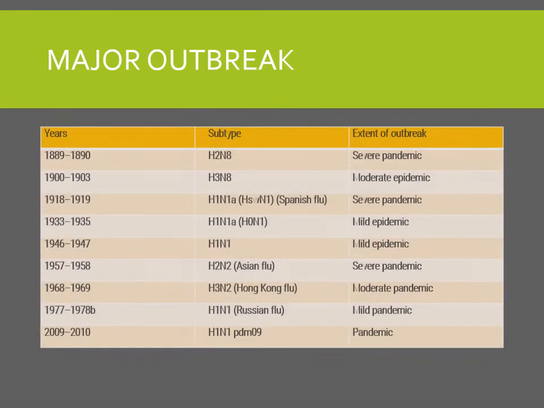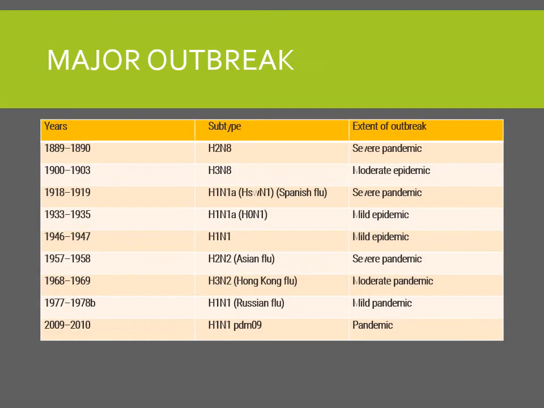Now, what major outbreaks have already taken place for this influenza virus? There was a big pandemic in 1918, 1919. That was the H1N1 Spanish flu. It was a severe pandemic.